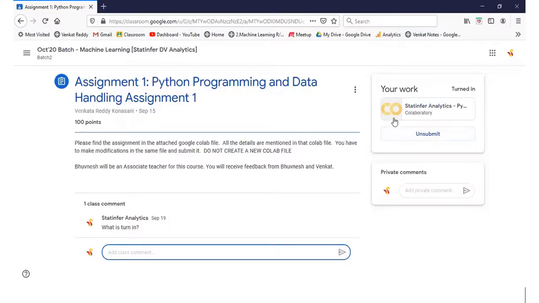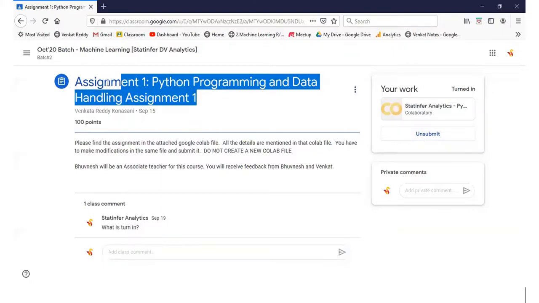So first we have to open it, then fill everything in, and save it every now and then. Finally, once you're done with everything, right now it shows unsubmit for me, but for you it will be turn in. This is our first assignment, which is on data handling. Any questions on assignment submission?